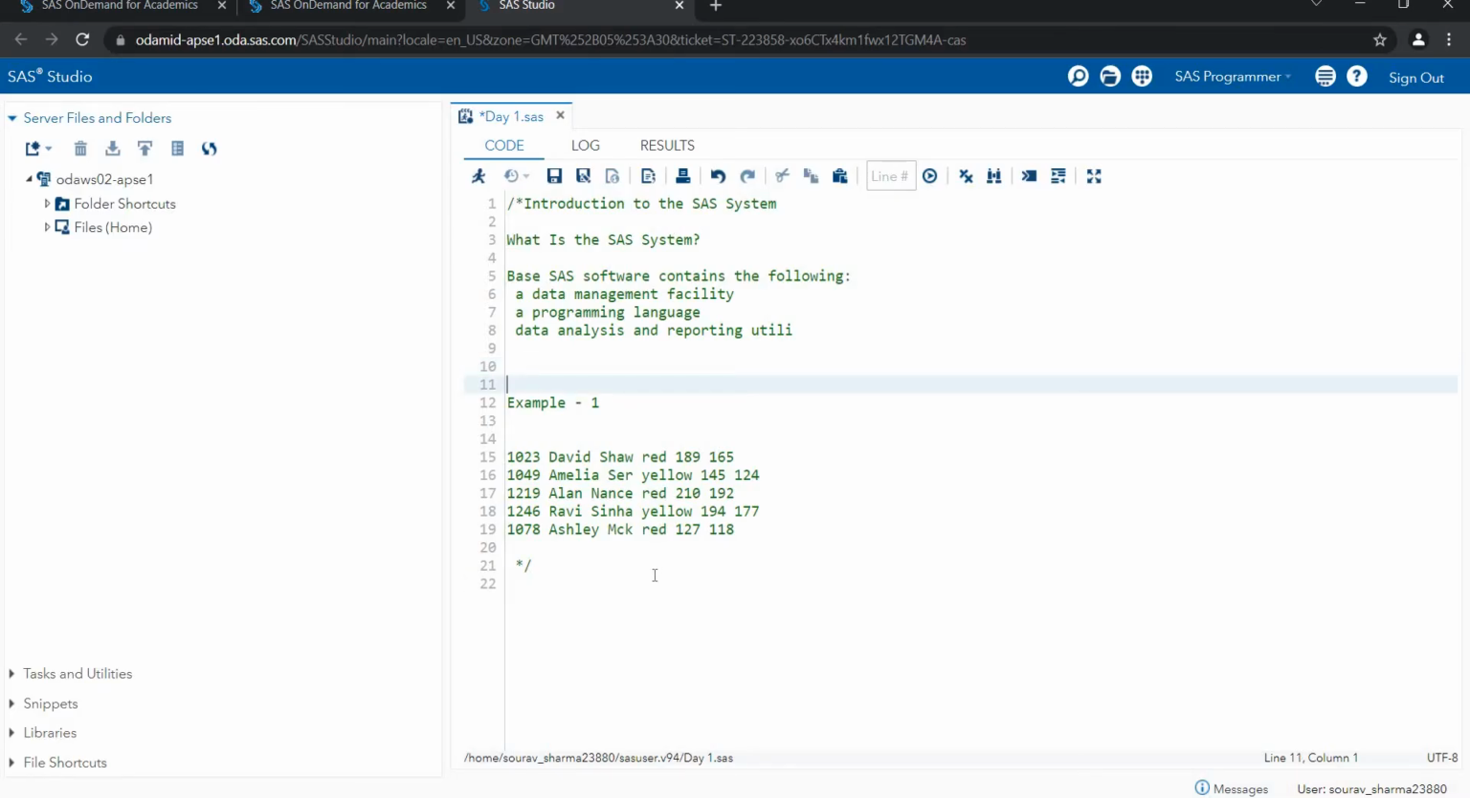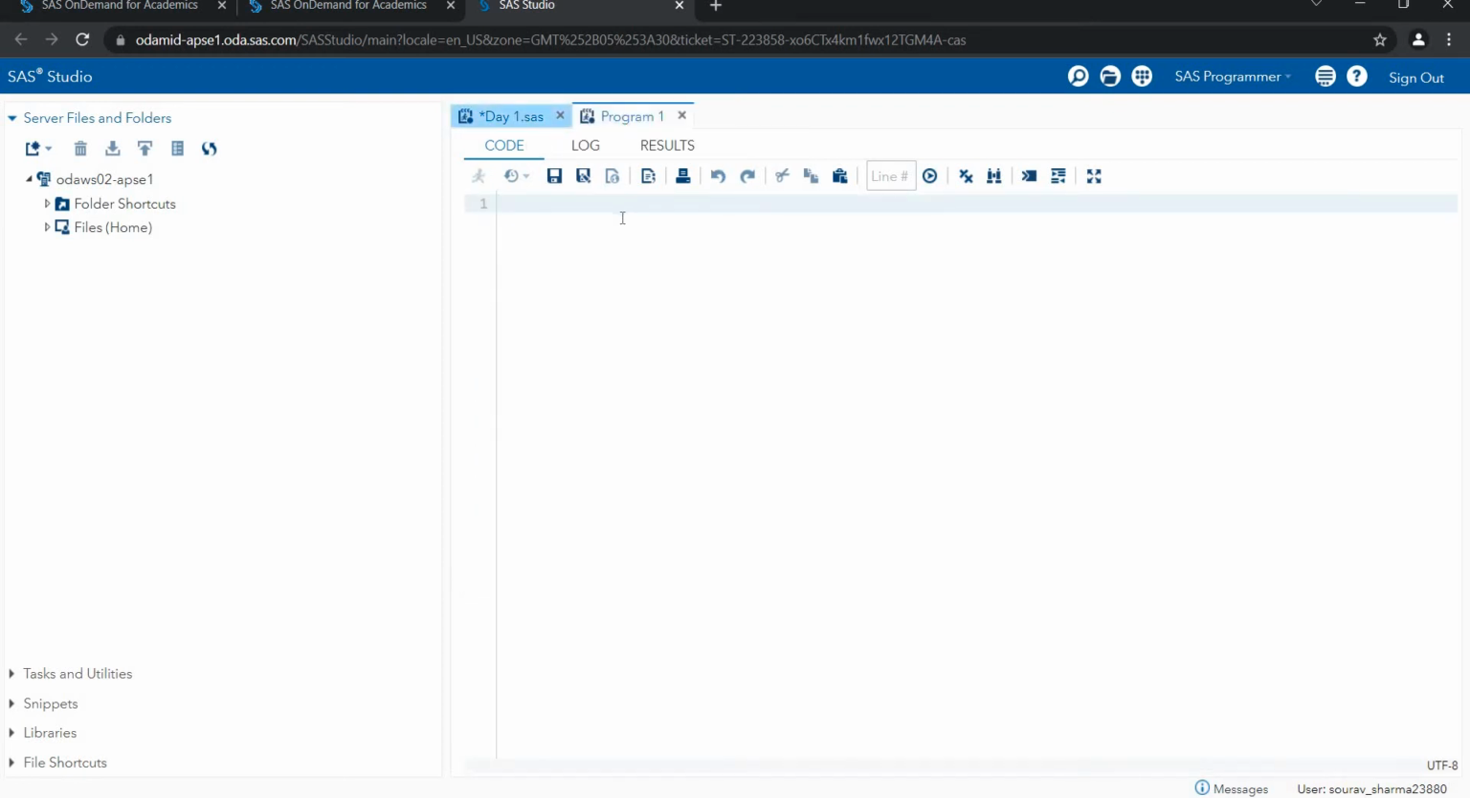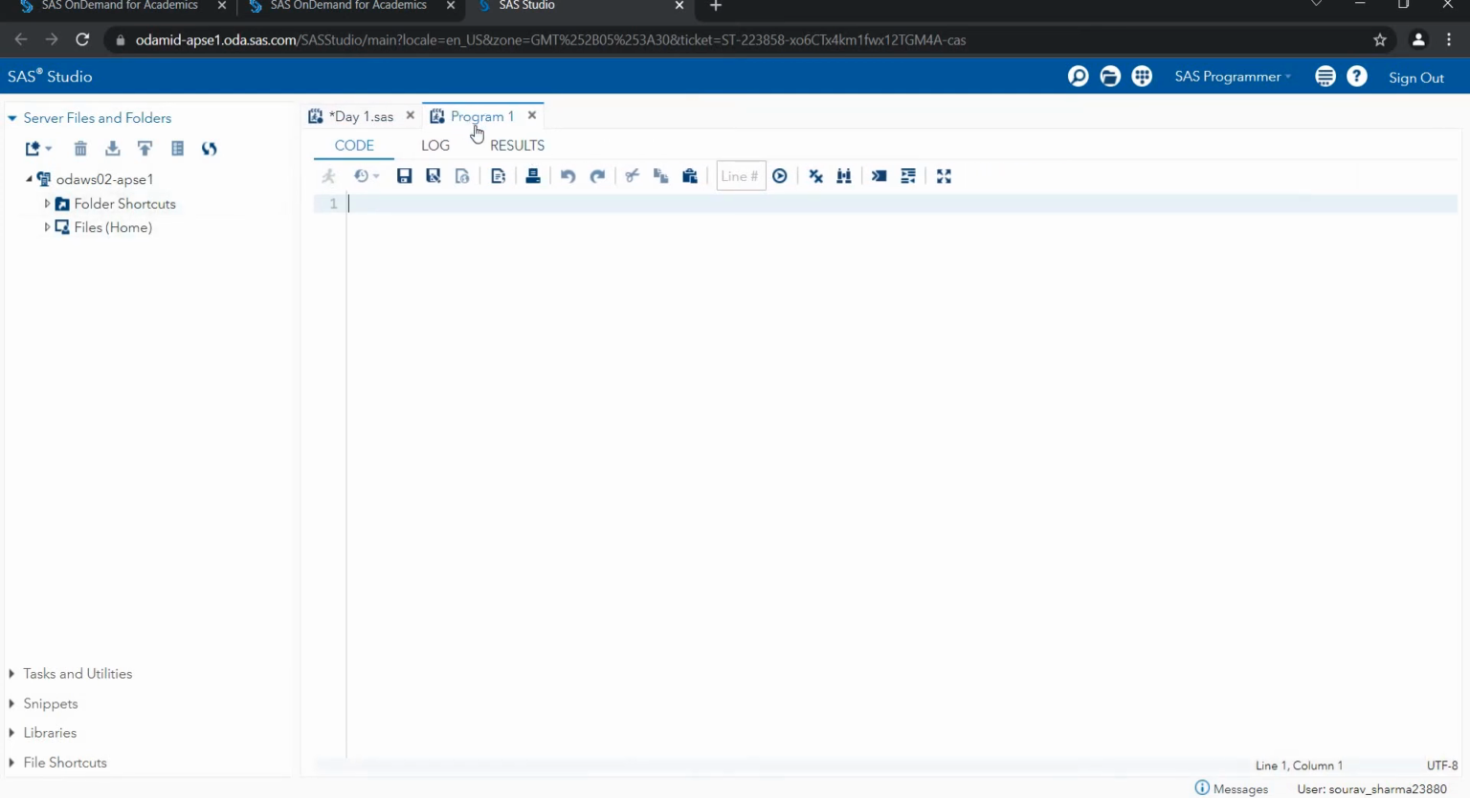Okay, so let's suppose first I'm creating one program here. Let's understand SAS Studio. This is my SAS Studio. Now they're showing the program one. In the program one, they're showing code, log, results. And on the left hand side, they're showing some folders.